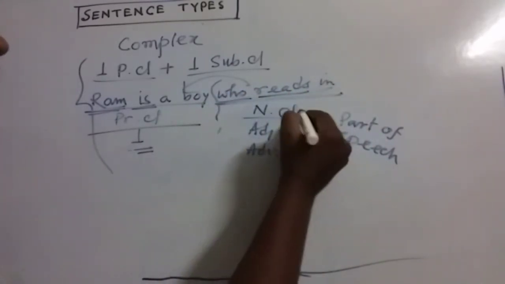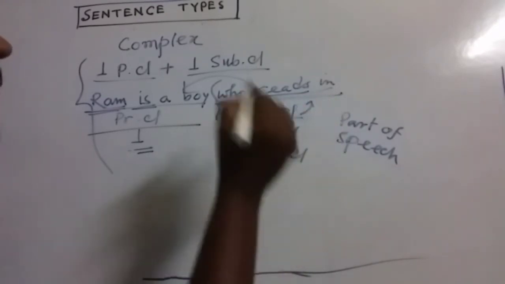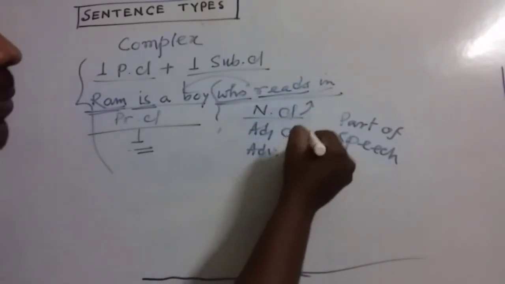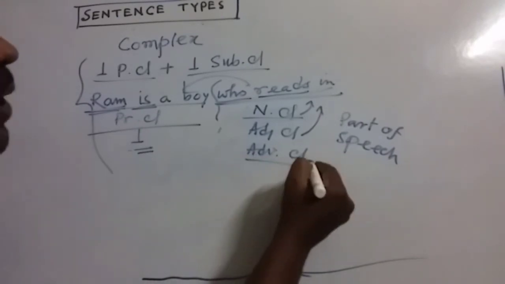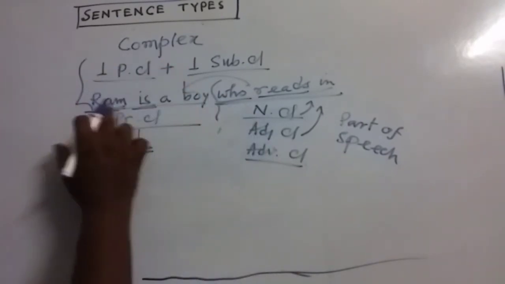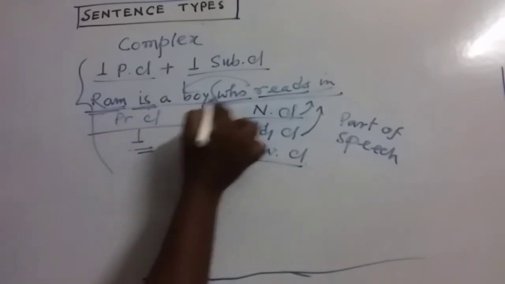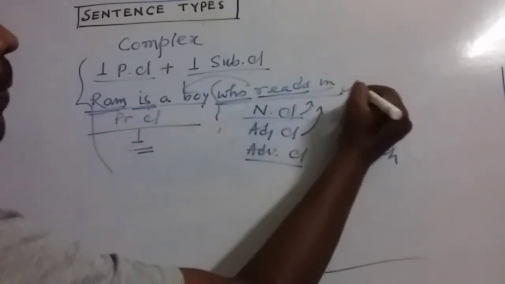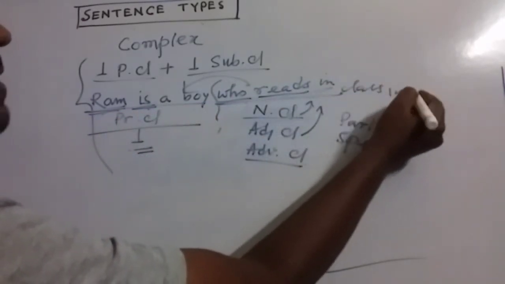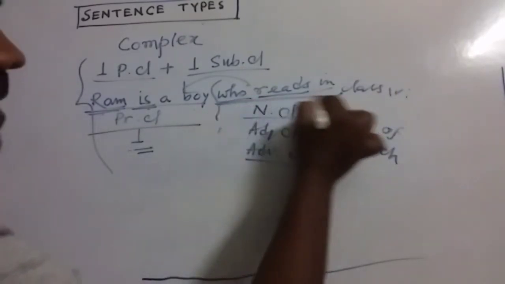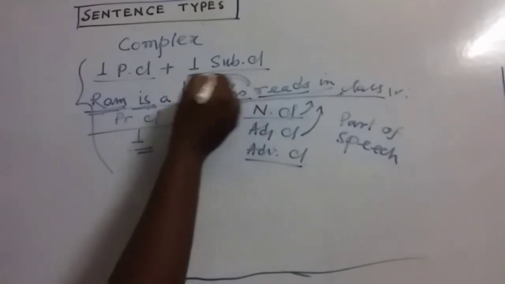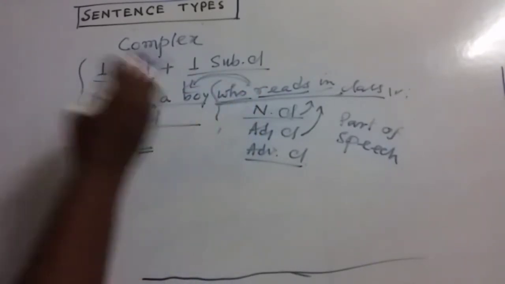If it acts like a noun, it will be called a noun clause. If it acts like an adjective, it will be called an adjective clause. If it acts like an adverb, it will be called an adverb clause. Here in this sentence, Ram is a boy who reads in class 4. You can see this dependent part is saying something about the boy, or about Ram.